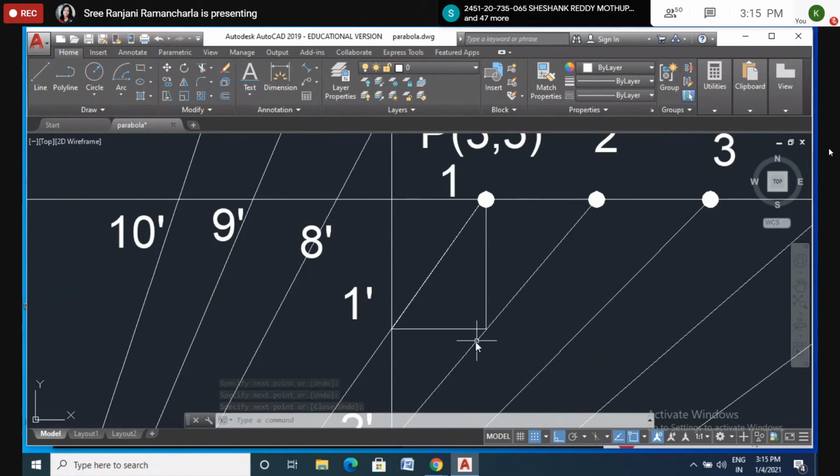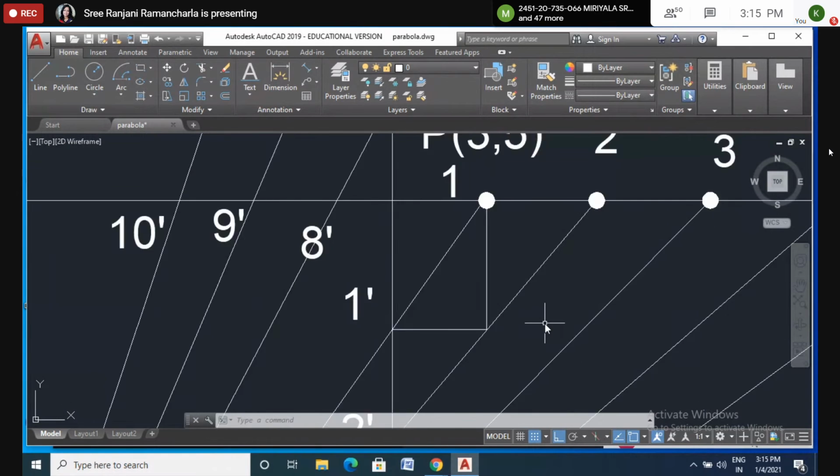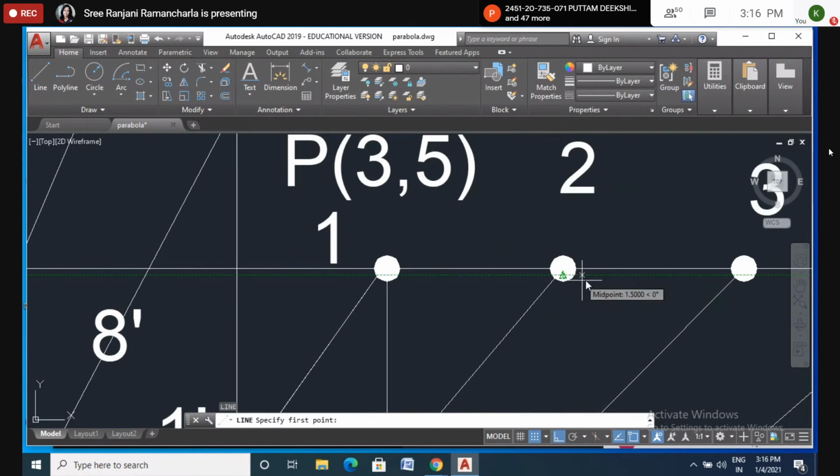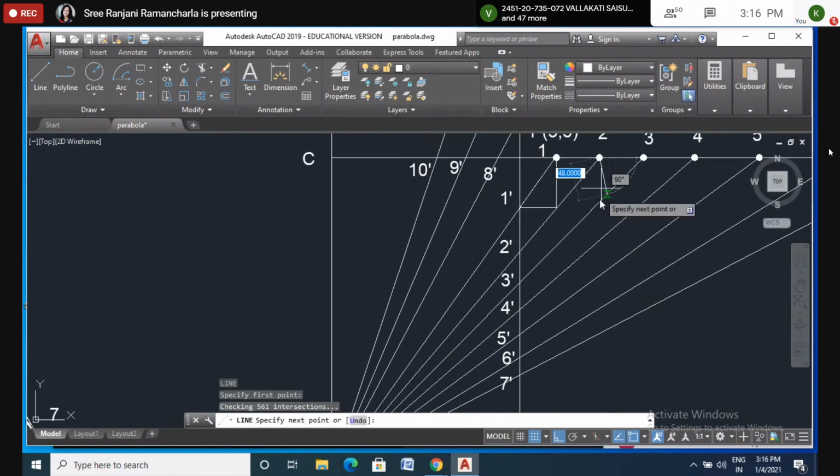I name this point P1, I will write it later. Similarly from 2, from 2 to 2 dash.